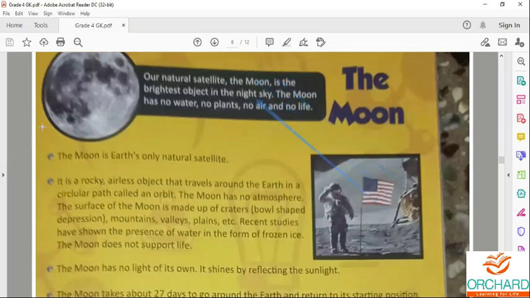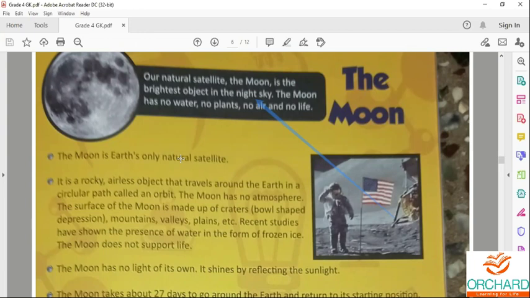The moon is the Earth's only natural satellite. It revolves around the earth in a fixed path called orbit.